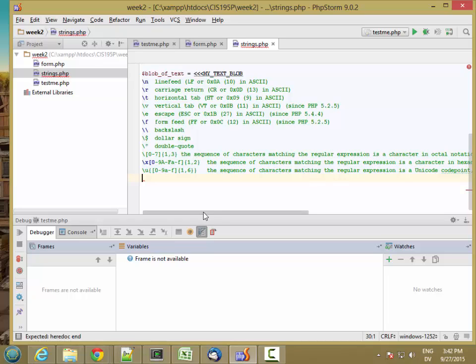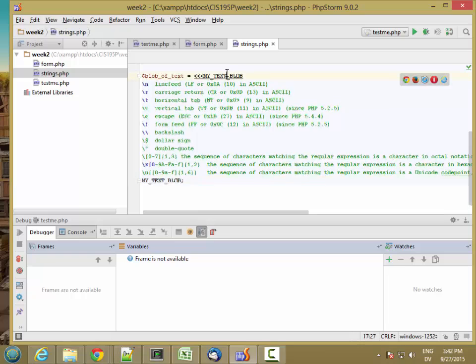Starting in the first column, I put my text blob semicolon return. Very important that there are no spaces after the semicolon or before the semicolon or before the my text blob. This has to start on the first column here, and the name here has to match here.